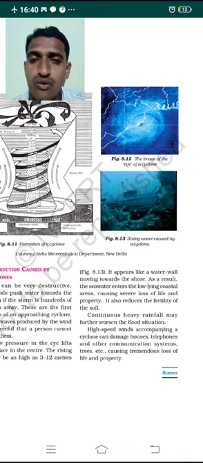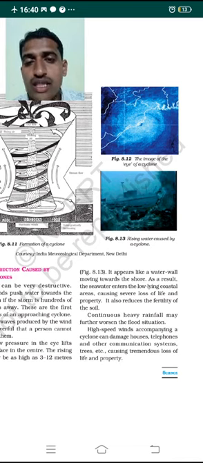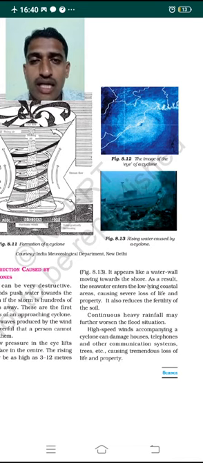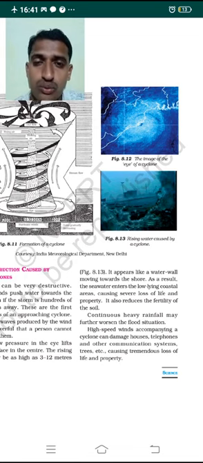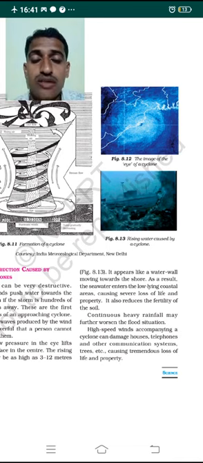So when the seawater enters immediately at the low-lying areas of the coastal region and the nearby places, it causes a severe loss of life. The people present there, and the domestic animals, lose their lives. Severe loss of life takes place, and property too. The property also gets damaged, as the low-lying area gets filled up with seawater due to the cyclone, and it also reduces the fertility of the soil.